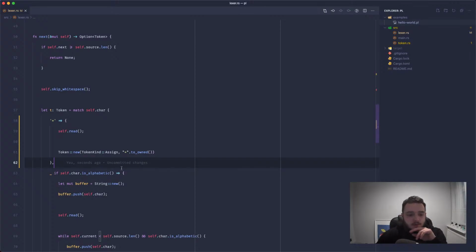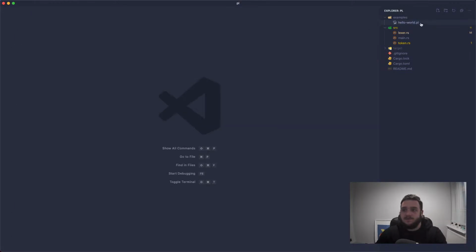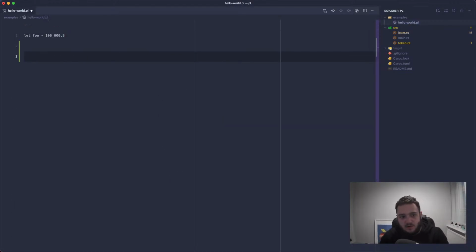Cool. So we're going to stick with this for now, I think. We're going to use this as our test case for building the parser. And if you don't know what a parser is, at the minute we've got a token layer, a token identifier, a T assign. I can't type, really can't type. And then we've got a T number.